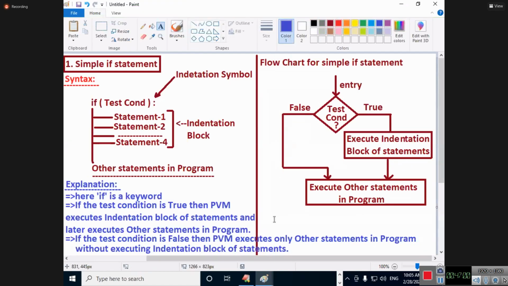Is it understandable? I hope the explanation is clear. The flow chart is clear. I hope everything is clear with this explanation. I hope you are understanding this, so try to catch my sentences here.